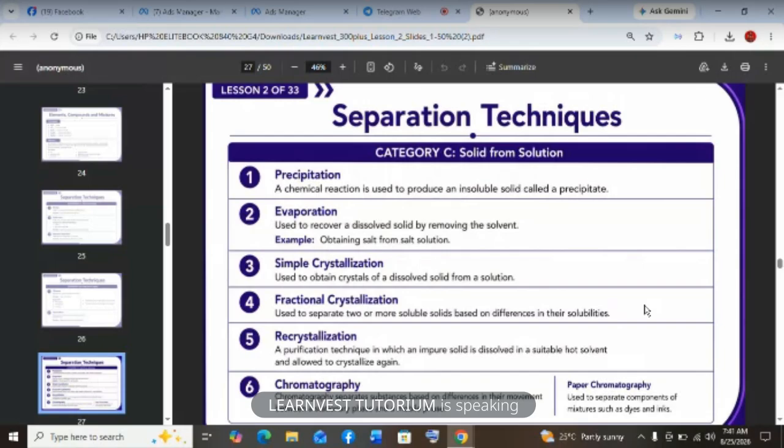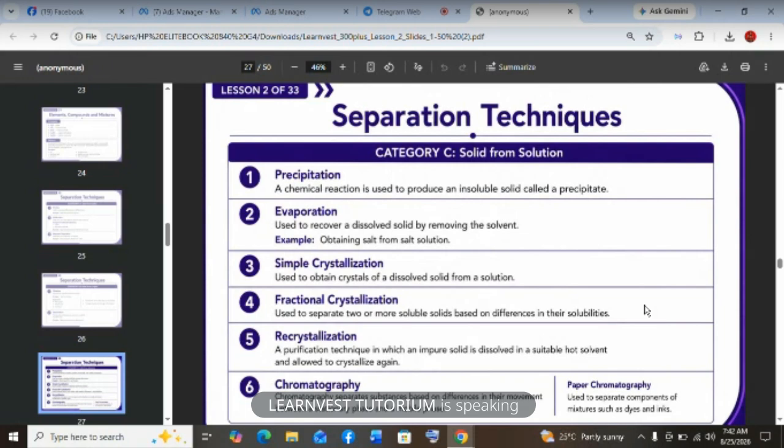So like the blood, now if you want to separate components of the blood into the cells and the plasma, what do we do? We spin. So you place the test tube on one side, one corner, then opposite the test tube, you use water of equal volume to balance it. Then you spin. So when you spin, the solid portion will go down and the liquid portion will stay up. So that liquid portion that stays up, we call it the supernatant. Okay. So we can use it to separate milk, can use it to separate blood. Okay. It's used in the medical field mainly.